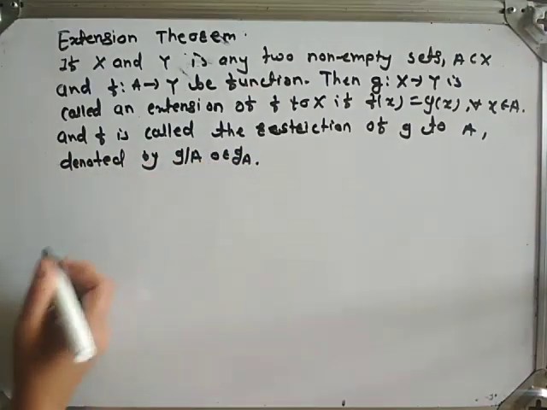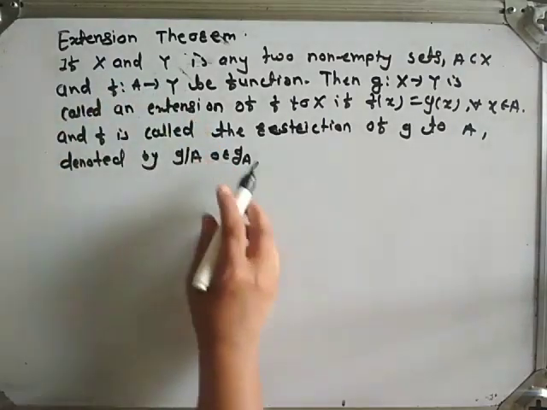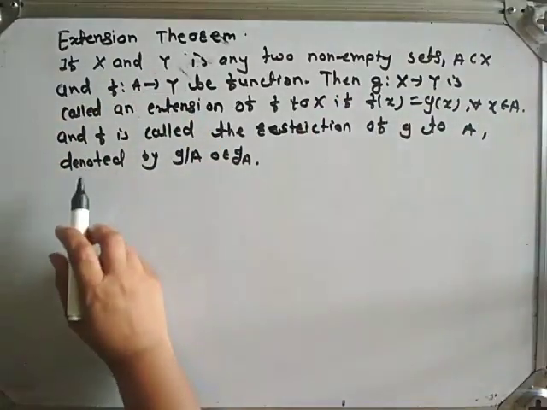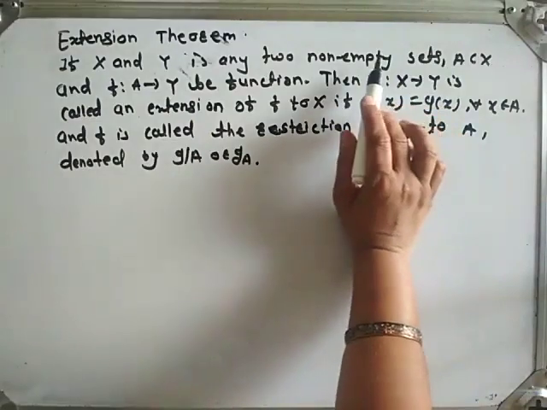See here students, X and Y are any two non-empty sets.